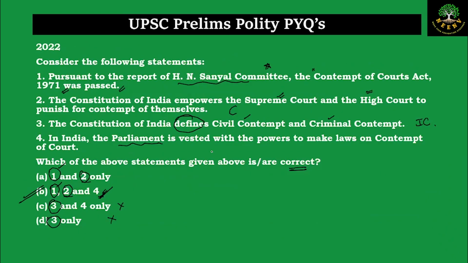So the correct answer for this question is B, 1, 2 and 4, because the Constitution doesn't define what is civil contempt and criminal contempt.